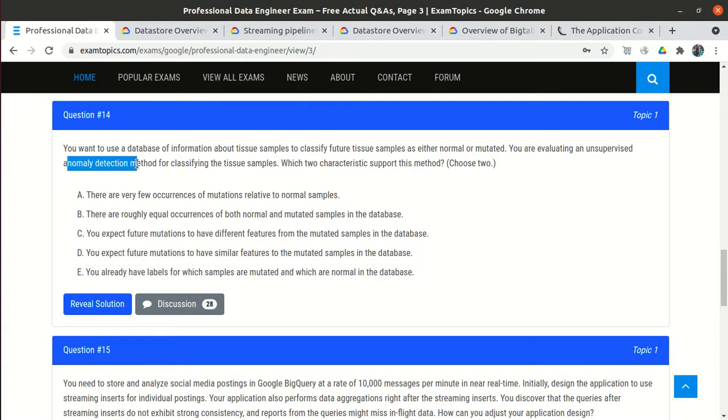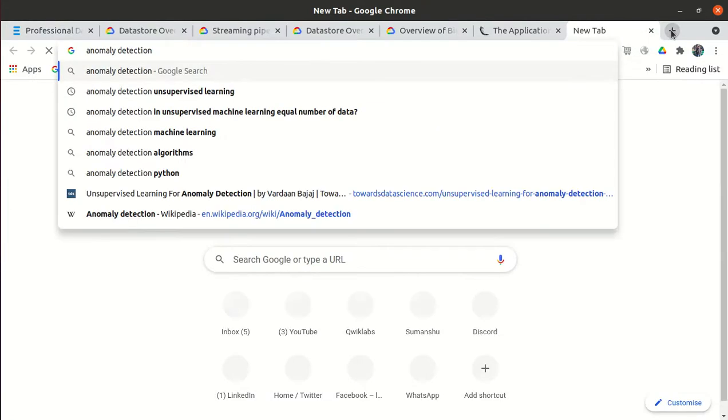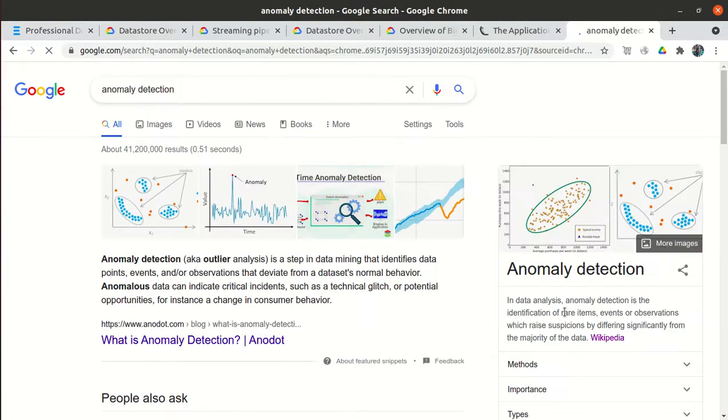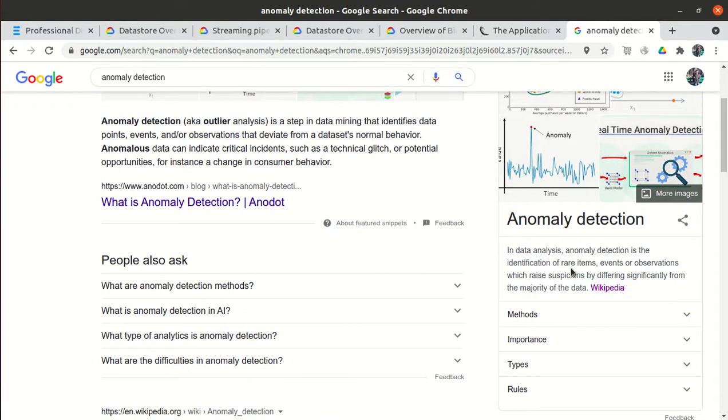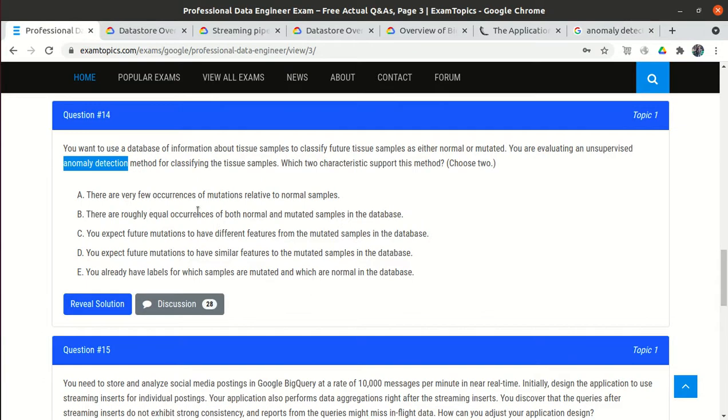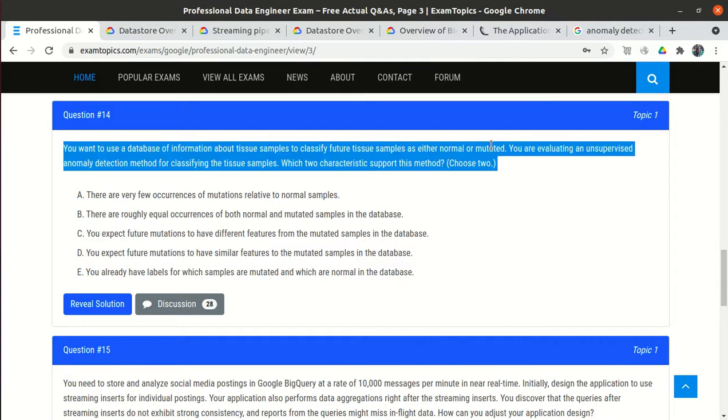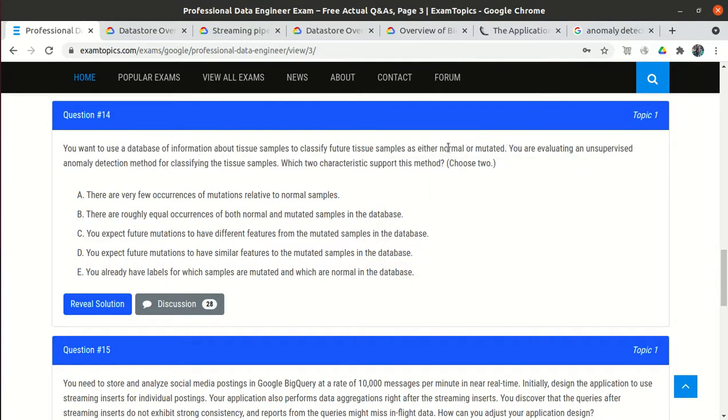If you Google anomaly detection, it is clearly mentioned that anomaly detection is identification of rare items. Mutations are generally very rare, so the occurrence of mutations is very low compared to the normal data.